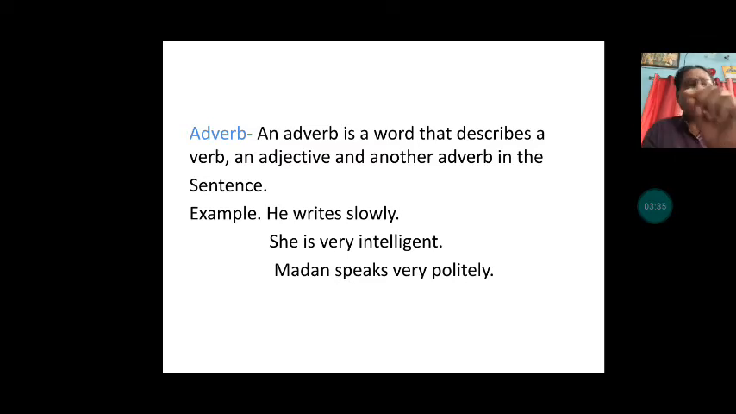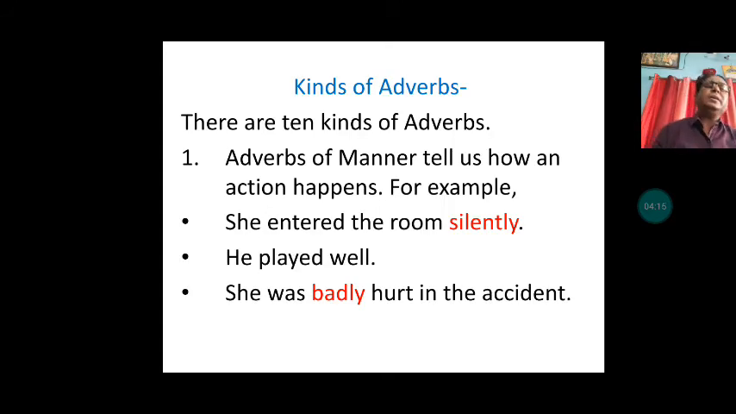So as I said in the definition, an adverb is a word that describes a verb, an adjective and another adverb in the sentence, and these three examples are very clearly justifying that definition. In the first sentence, the adverb slowly tells about a verb. In the second sentence, very tells about an adjective, that is intelligent. And in the third sentence, very describes politely, and that is itself an adverb. So in the third sentence, one adverb describes another adverb. Very clear? Let's proceed now and see kinds of adverbs.